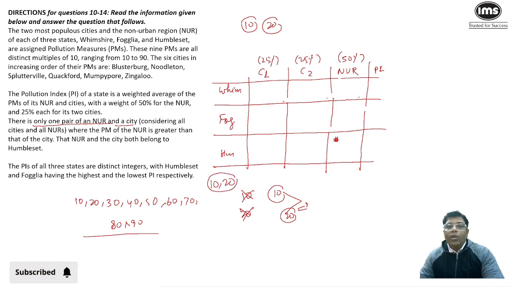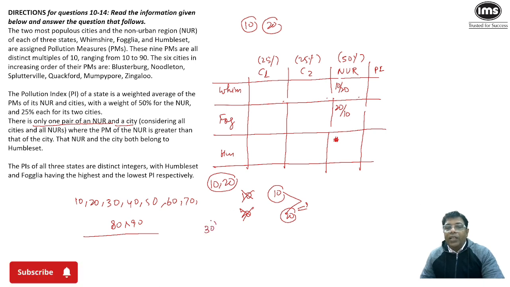And this NUR will go to either Hampshire or maybe Foglia. Because in Humboldt set, the PM of the NUR is greater than that of one of the cities. So now what could be that value?